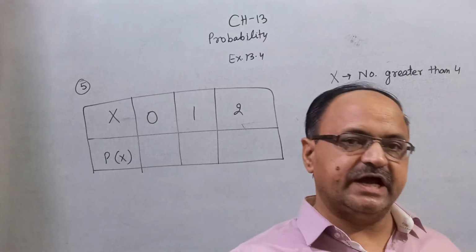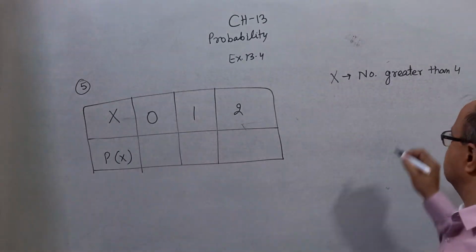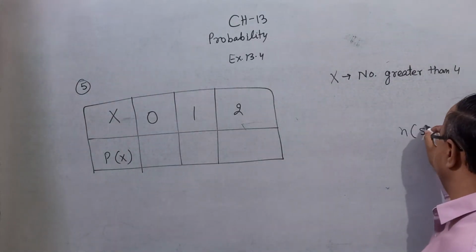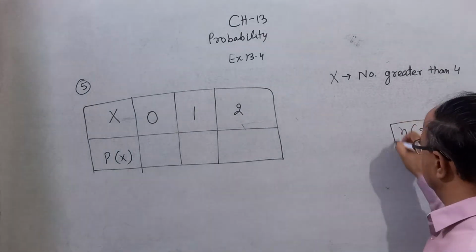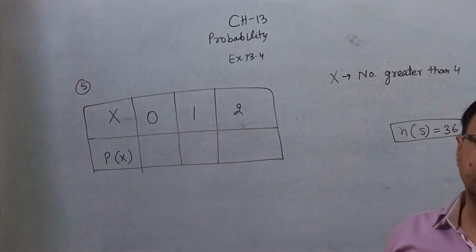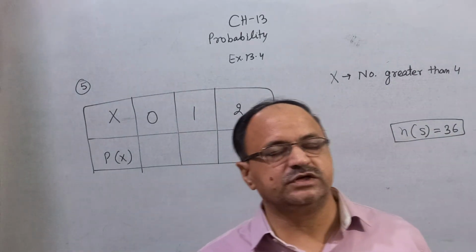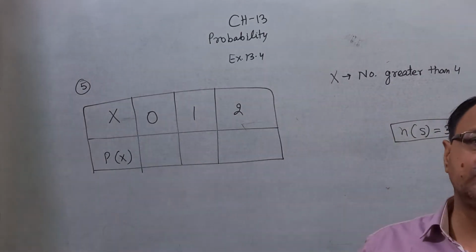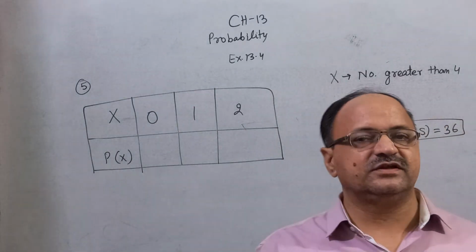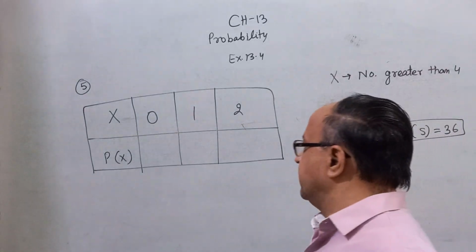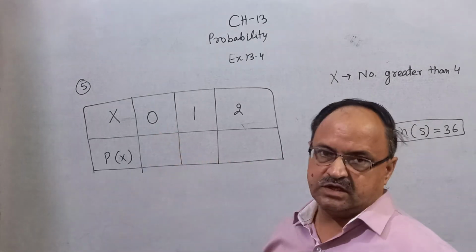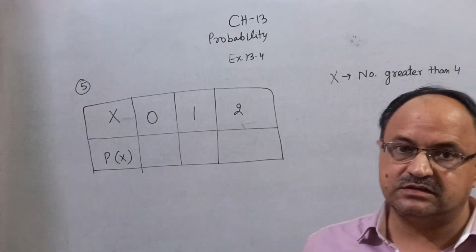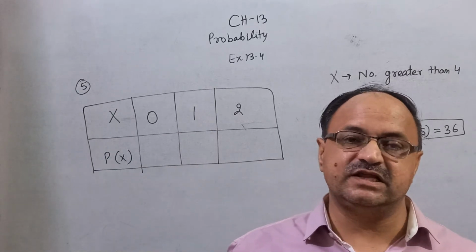When a die is tossed 2 times, the sample points number 36. You know very well: 1,1, 1,2, 1,3, 1,4, 1,5, 1,6, 2,1, 2,2, 2,3, 2,4, 2,5, 2,6, 3,1. You can write. Now, 0 means no number is greater than 4.